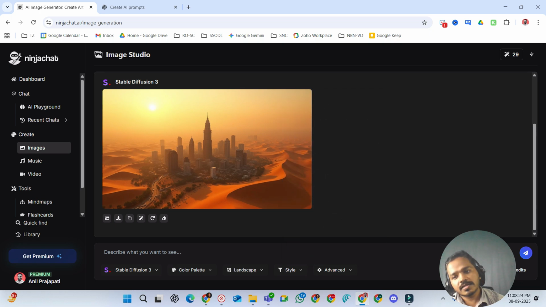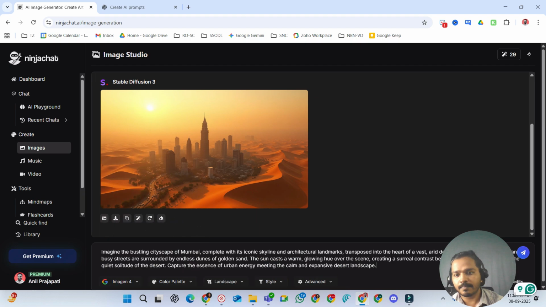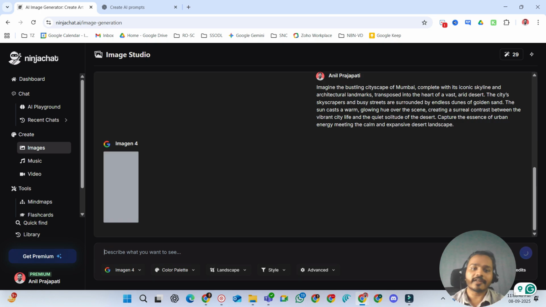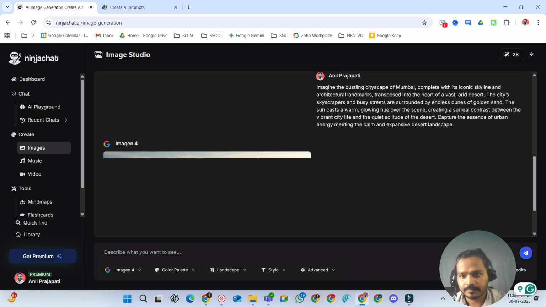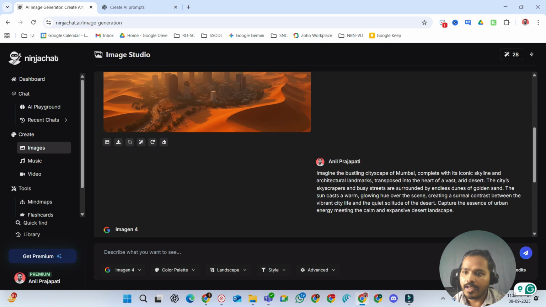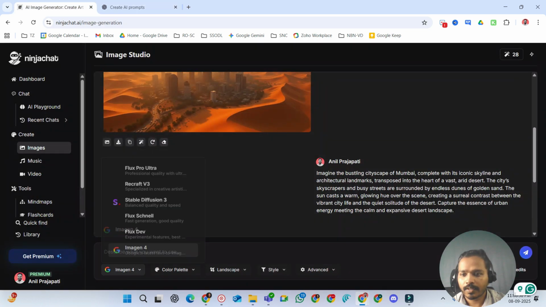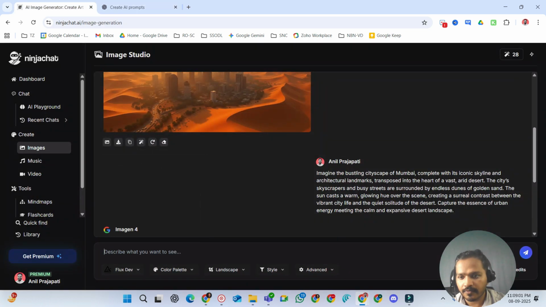So this is the image which we have created using Stable Diffusion, and let's use the same prompt with Google's Imagen 4. Let's see how it responds. See, this is what it did. And now coming back, I have also created a few prompts which I'm looking to test with this tool. Let's use Flux.